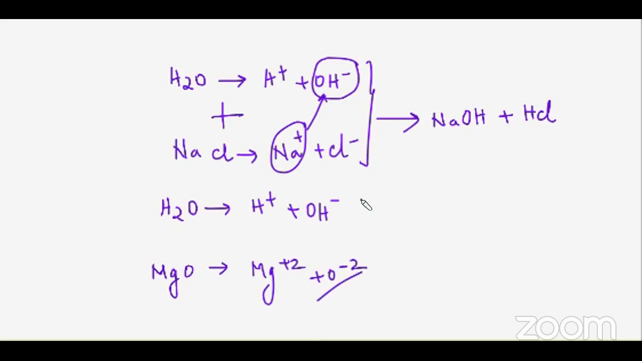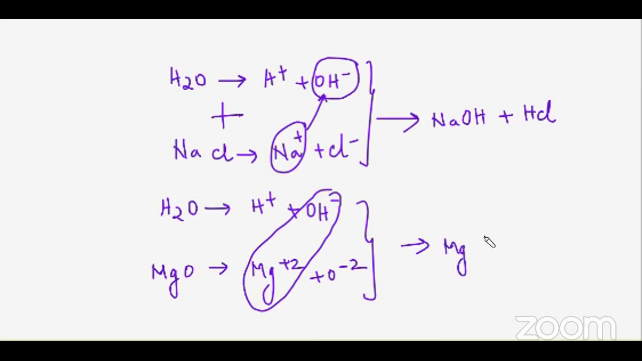Now in this case, what will happen is we are going to get magnesium hydroxide plus water, because we have extra oxygen from the ionic salt, right? So it will give us Mg(OH)2 plus H2O. Am I clear with this? So this is called dissolution or solubility of ionic compound. Is this clear to all of you?